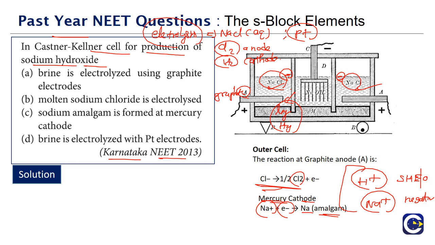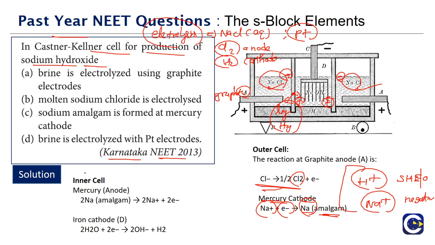Now the Na plus that is discharged forms sodium metal that is dissolved in the mercury. The dissolved sodium will come to the other side, which means the inner cell part. In the inner cell part, you will have the same mercury. On the other side it is acting as the cathode; on this side the same mercury will be acting as an anode.